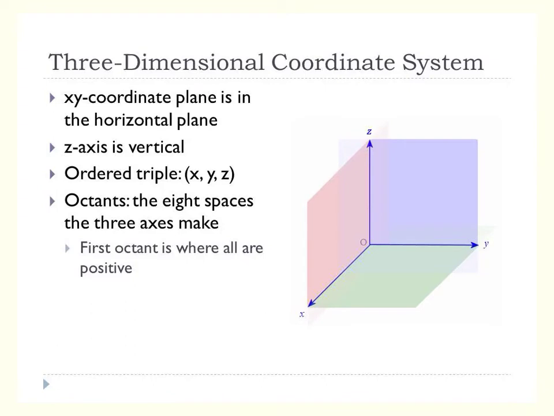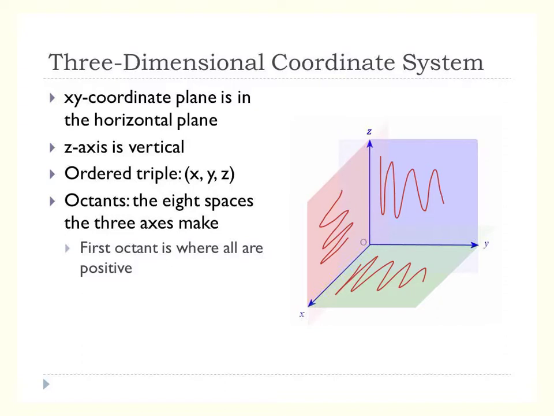So, what we have to start with, though, is a three-dimensional coordinate system. Notice the XY plane, which is this green plane. Notice it comes out at you if you're looking at it in 3D. So if you were looking at the corner of the room, it would be like the floor that's coming out at you. The XZ plane would be one of the walls, and the YZ plane would be the other wall.